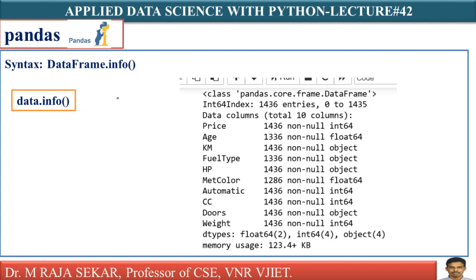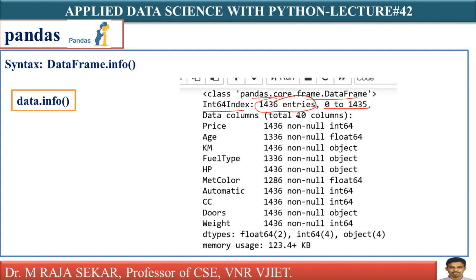How is it giving, starting with the line pandas.core.frame.DataFrame. Int64 index, that is, the index is being represented in terms of int64, isn't it? Where you have 1436 entries, which range from 0 to 1435.